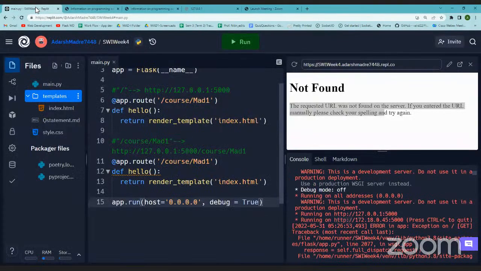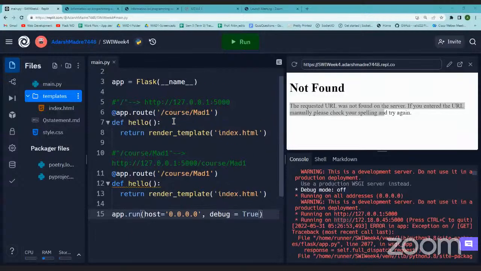So Replit is taking this IP address and then serving. You don't have to worry about whether Replit is able to take the IP address of your system or not. This 0.0.0.0 does that for you.